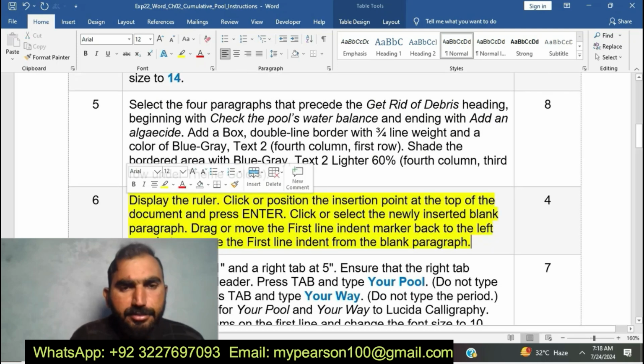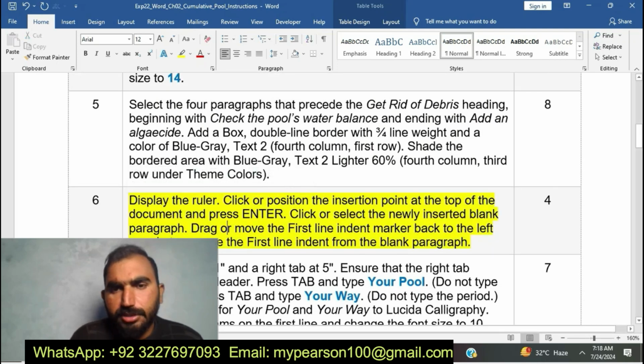My next step is step number 6. Display the ruler. Click or position the insertion point at the top of the document and then press Enter. Click or select the newly inserted blank paragraph. Drag or move the first line indent marker back of. You can see here I am going to do step number 6.